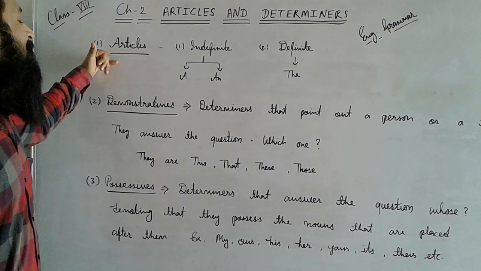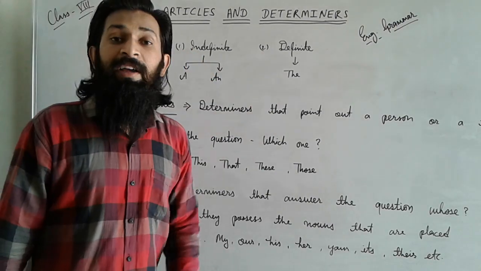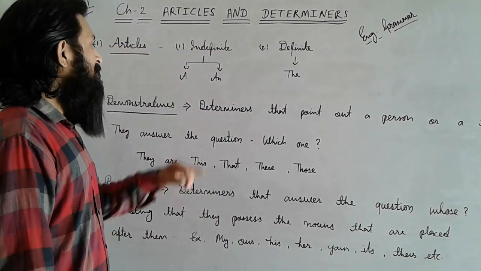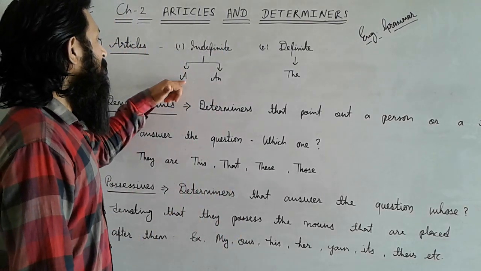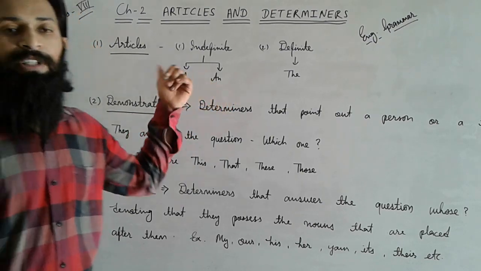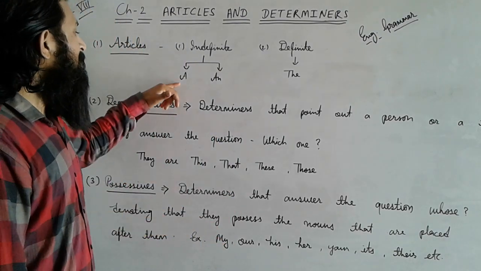At first, we can say that articles are mostly of two types, indefinite and definite. If we talk about the indefinite article, then two articles are there, A and AN. A and AN are both used for singular and countable nouns only.